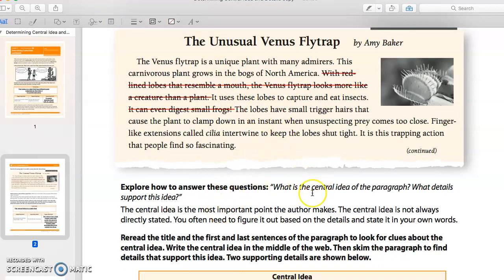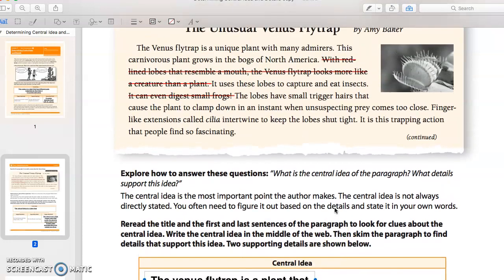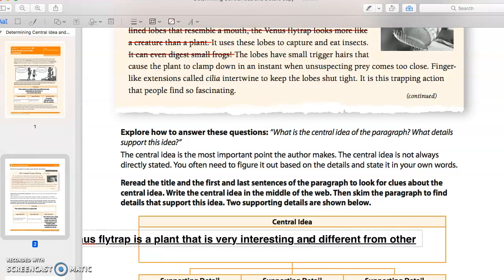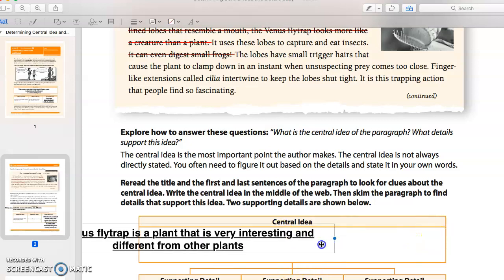So what is the central idea? We're going to have to figure it out. It doesn't directly say it, but it says it's unique, it's fascinating, it's interesting. People want to know about it. So we can just say that the Venus flytrap is a plant that is very interesting and different from other plants. Right? It's interesting. It's different from other plants.